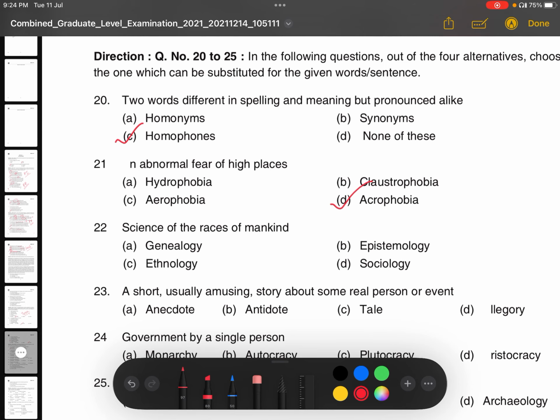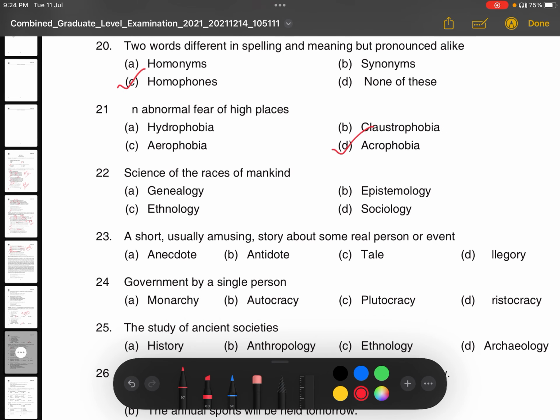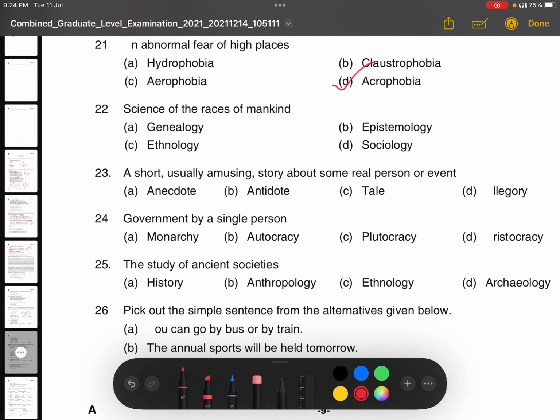Next question, science of races of mankind. This is very easy. Ethnology, right? Ethnology means science of races of mankind. Epistemology means rules of nature or the study of nature. What is the meaning of genealogy? Genealogy means the study of family ancestral lines, right? When you study about family ancestral lines, we call it genealogy.